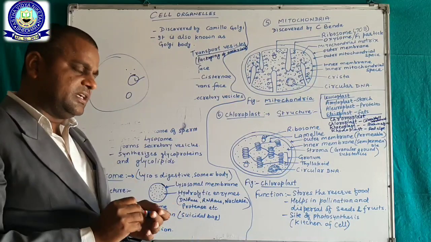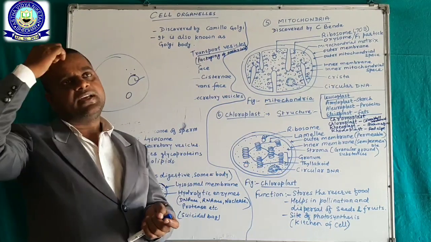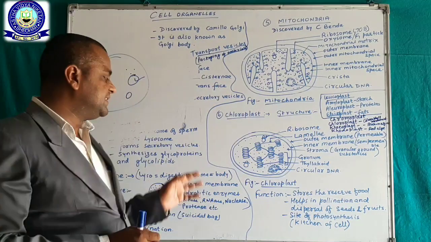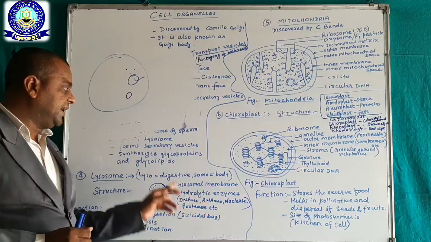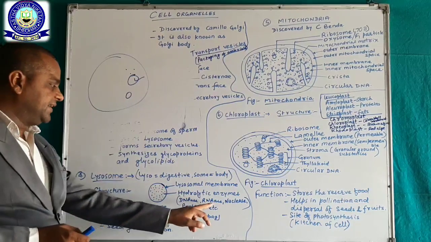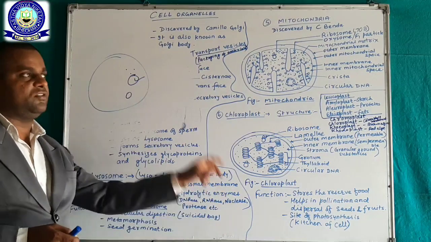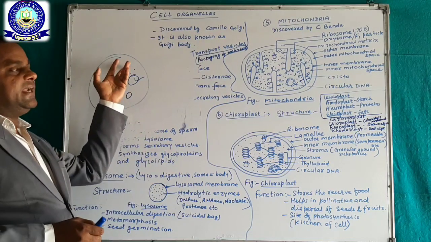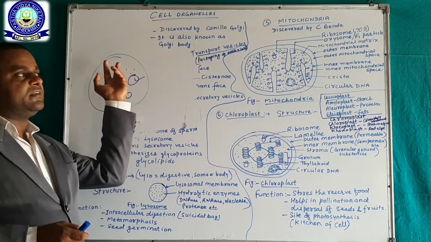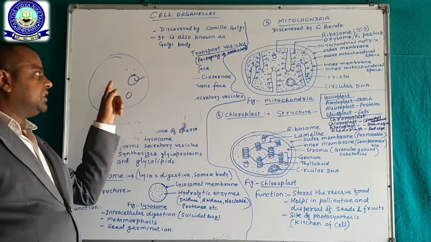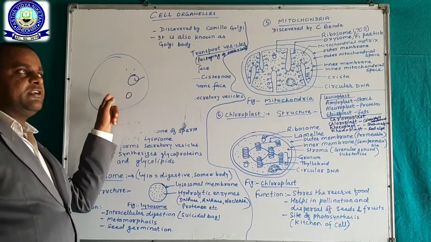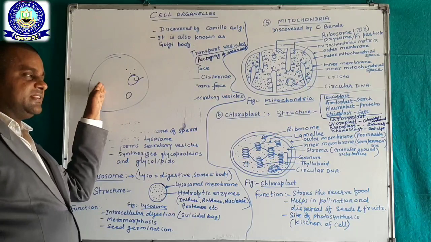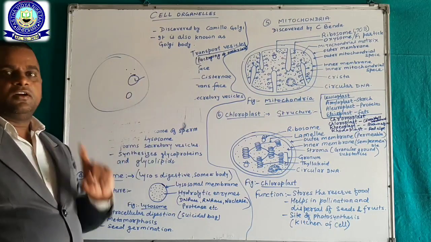In adverse conditions, the lysosome destroys itself and releases the hydrolytic enzymes, and those enzymes act upon the cell. Nuclease acts on the nucleus, DNA, RNAs, proteases act on proteins, and whatever materials are found inside the cell are digested by these hydrolytic enzymes. This is called the suicidal bag of the cell.